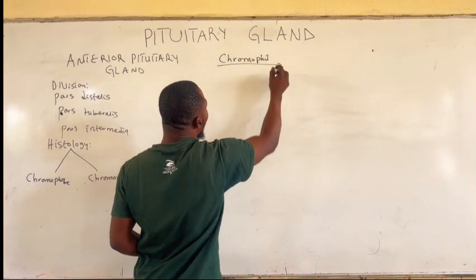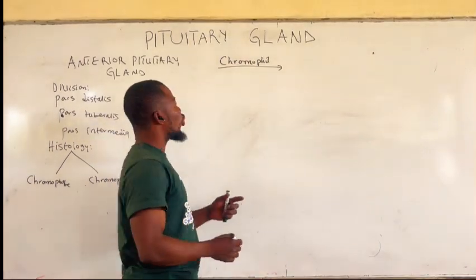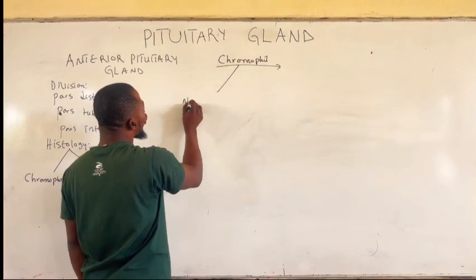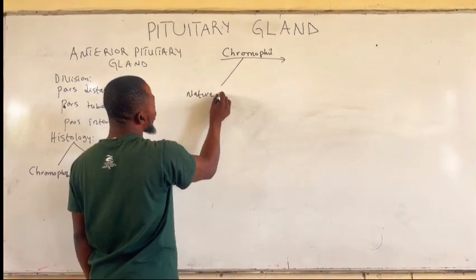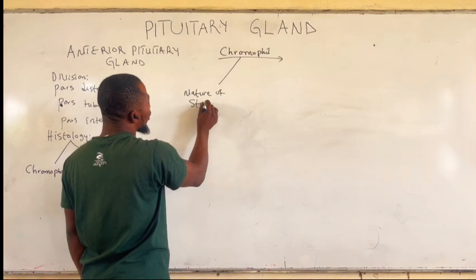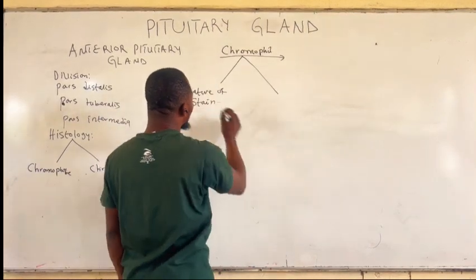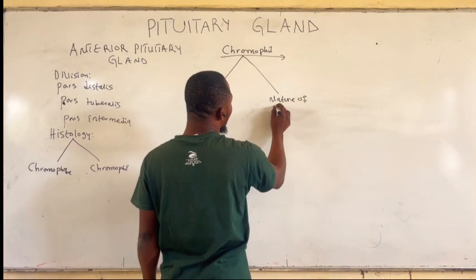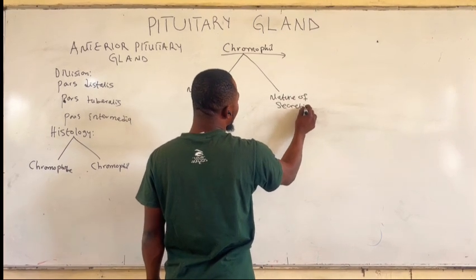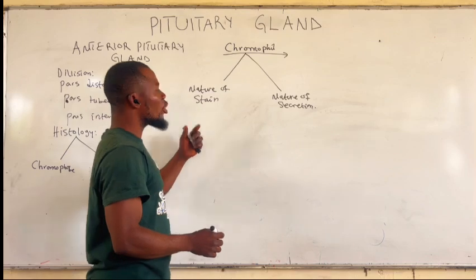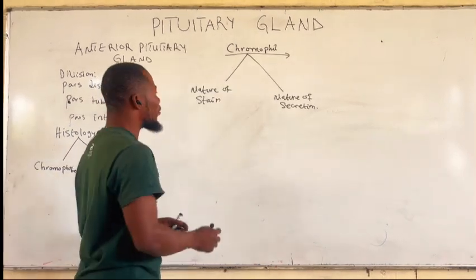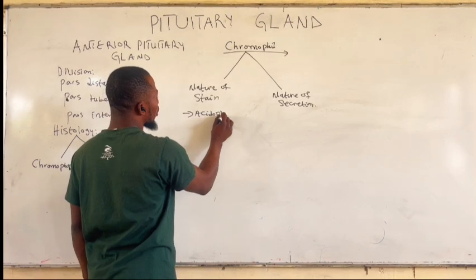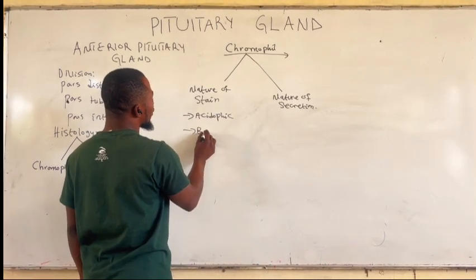are further classified into two categories. They are classified based on the nature of their stain, as well as based on the nature of their secretion. Based on the nature of the stain, the chromophile cells are divided into acidophilic and basophilic cells.